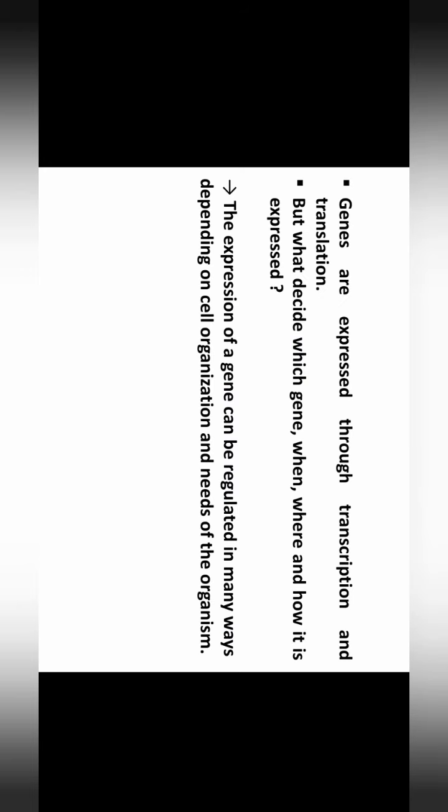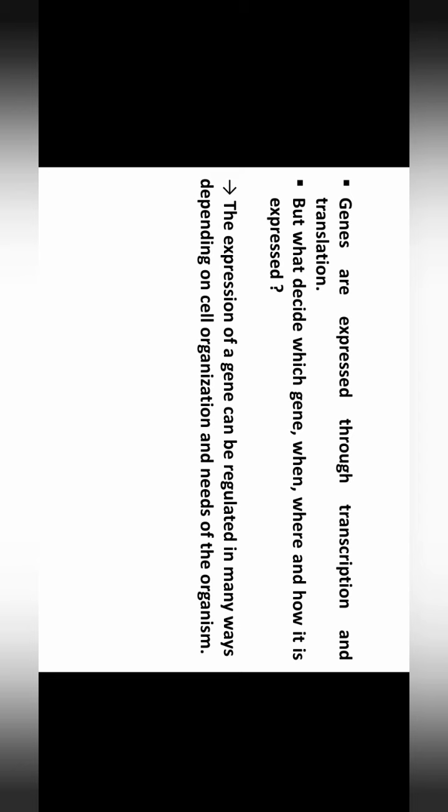What are genes? Genes are those parts of a DNA which are expressed in the form of proteins, and the genes are the functional part of a DNA. Genes are expressed through transcription and translation, but what decides when, how and where these genes will be expressed?